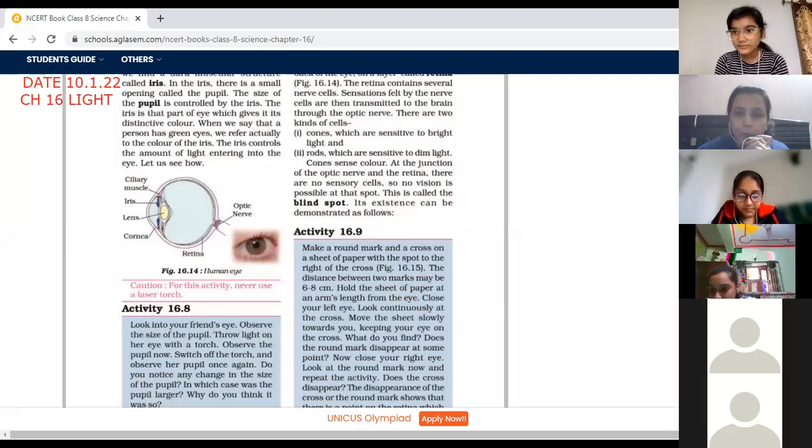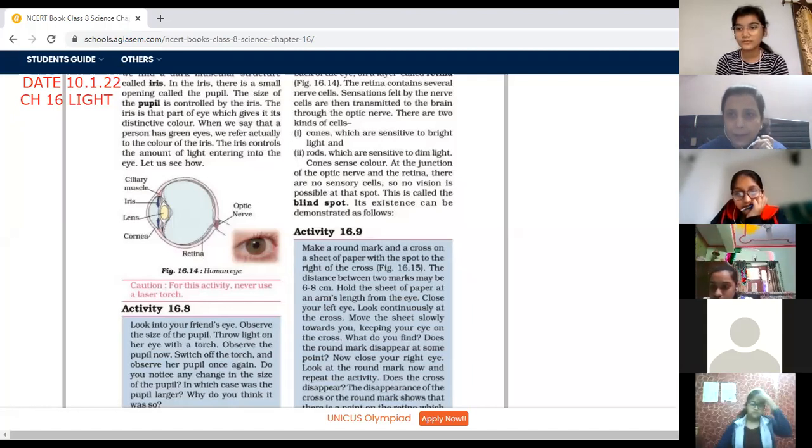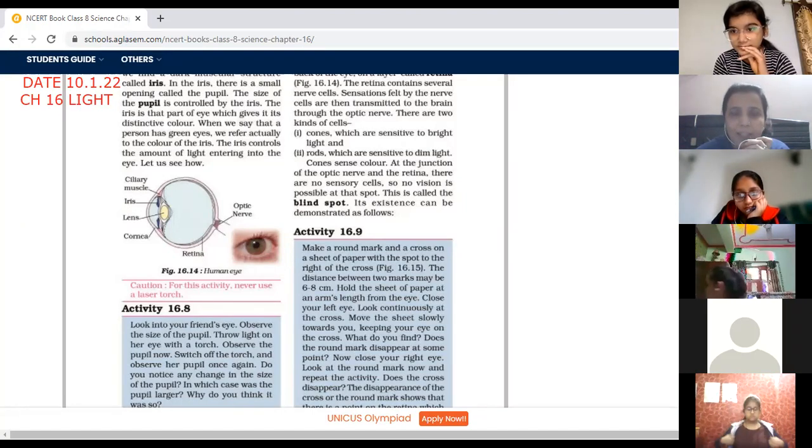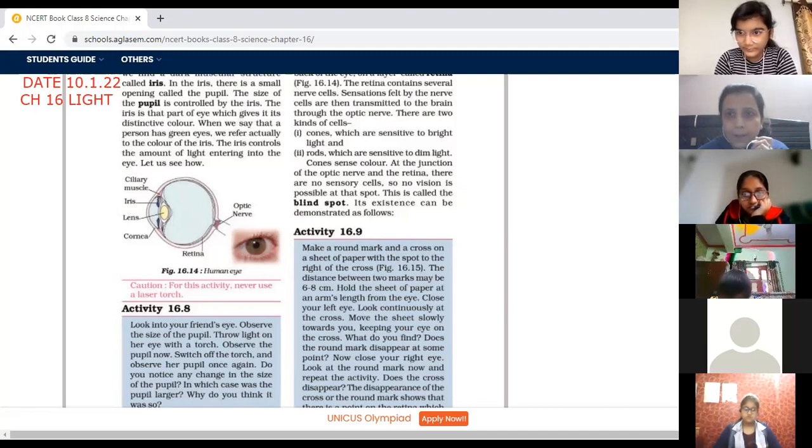We don't have to do anything for ourselves because the lens present in our eye adjusts its focal length. और जितने डिस्टेंस पे ऑब्जेक्ट एग्जैक्टली होता है हमें उतने ही डिस्टेंस पे दिखता है. Is it like that? ऐसा तो नहीं ऑब्जेक्ट आपने 10 सेंटीमीटर पे रखा है और हमें 5 पे दिख रहा है, हमें 15 पे दिख रहा है. No, it looks the same because the lens in our eye, that is a convex lens present inside our eye, adjusts itself. Similarly, the pupil or the iris, जो pupil को control करता है, how much light should enter into the eye, that is automatically controlled by the iris.